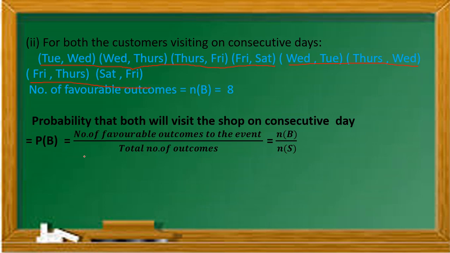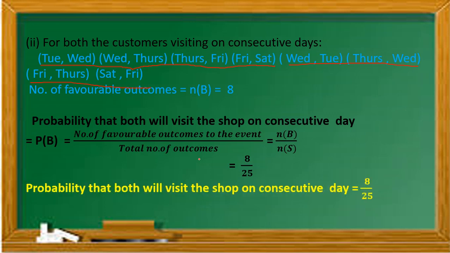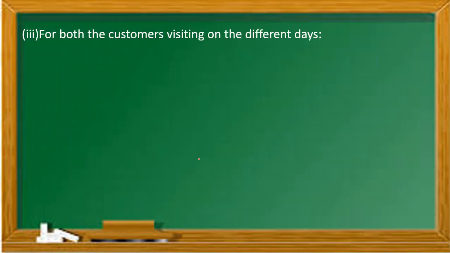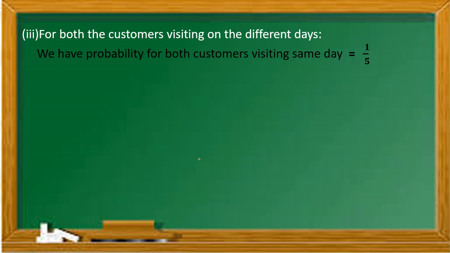So probability P(B) is NB upon NS, and putting in the values, 8 upon 25. So here 8 and 25 have no common factor. So we get the answer: the probability that both visit the shop on consecutive days is 8 by 25. Now for the third one, they will visit on different days. So as we have the probability for both customers visiting on the same day is 1 by 5.